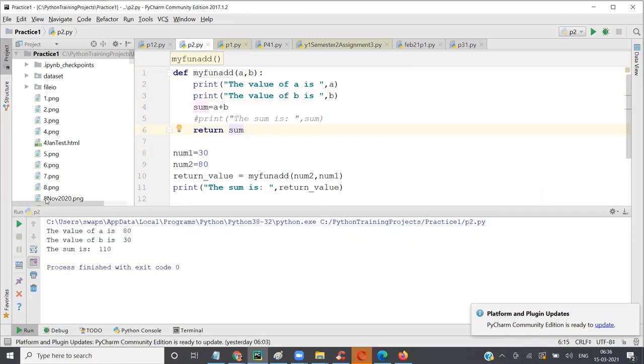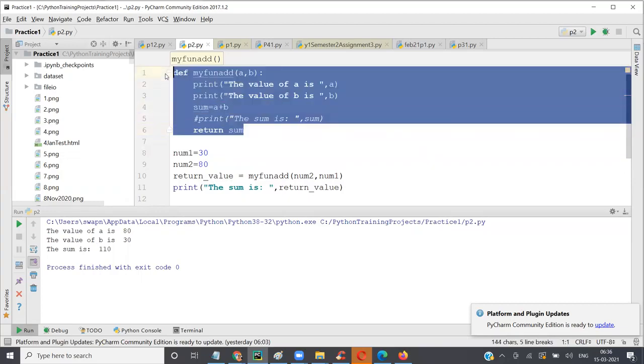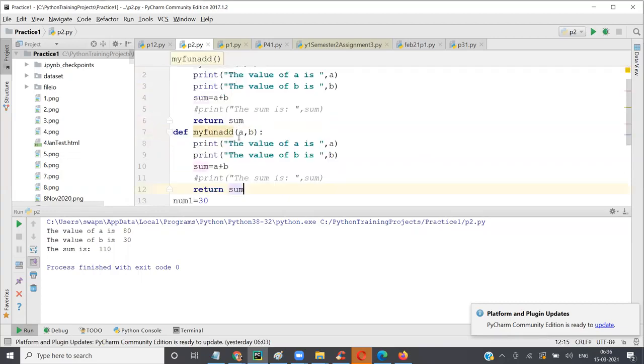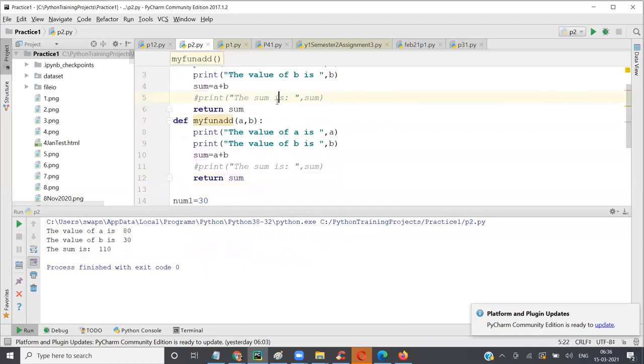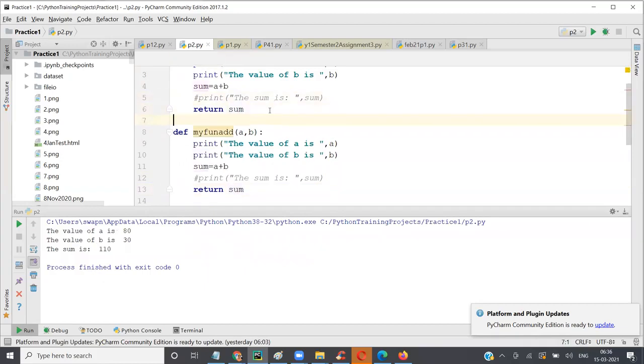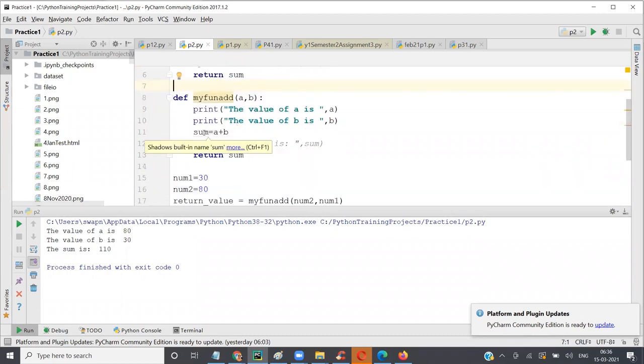Now let me create another function called my def subtractor, difference or something like that. This is our second function, with values A and B, and we are saying diff. The name should not be the same, so we have to change the name as well. I will say diff, and I say minus here. Return diff.